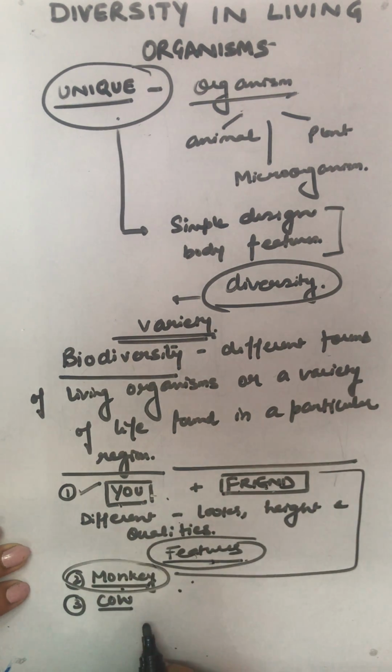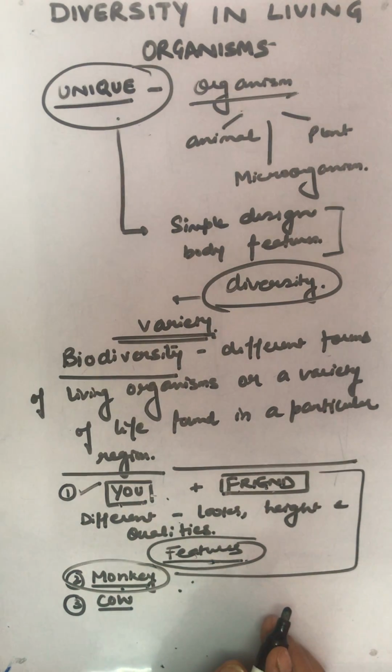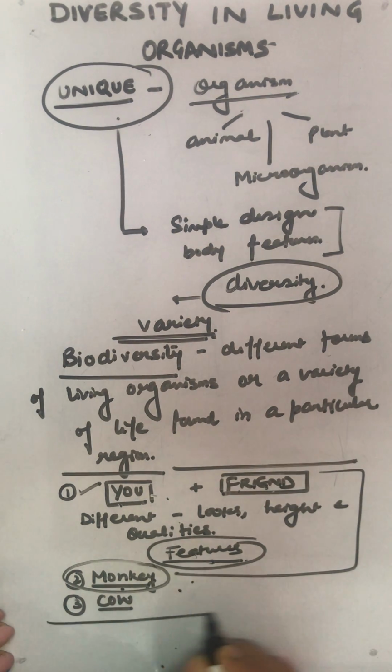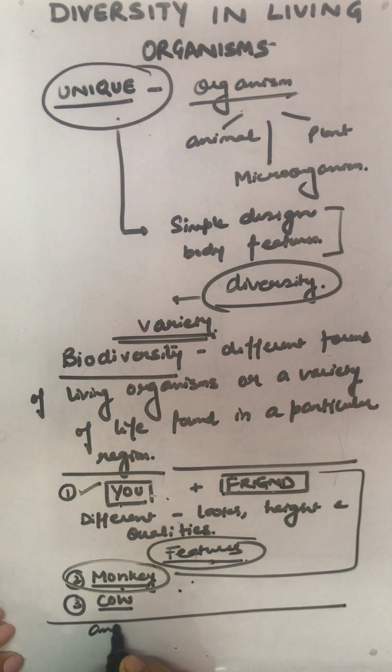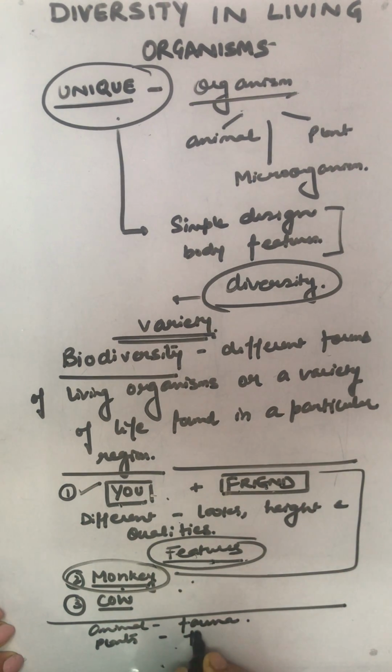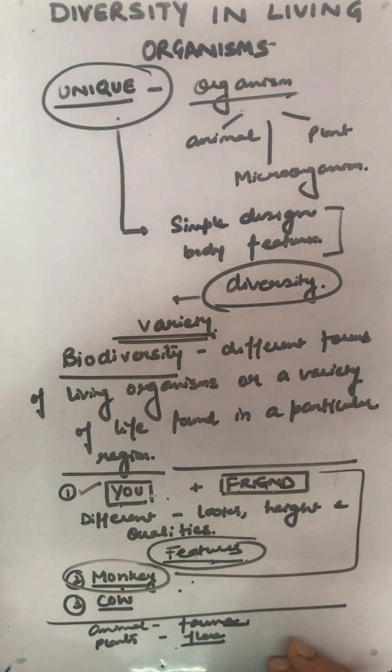If we go and visit some places like hills, forest, sea, we may find some entirely different types of animals. What do we call these animals? Flora and fauna. Animals as fauna and plants as flora. We say there were very different species of different plants and animals I have found there. These are the different parts of the world. They have different distinct types of organisms.